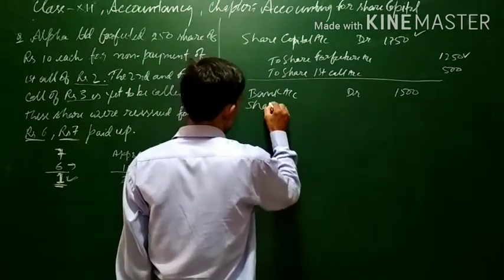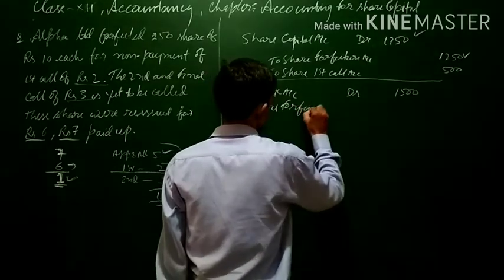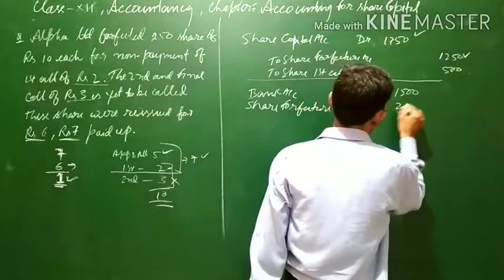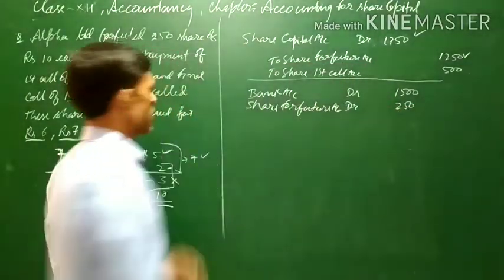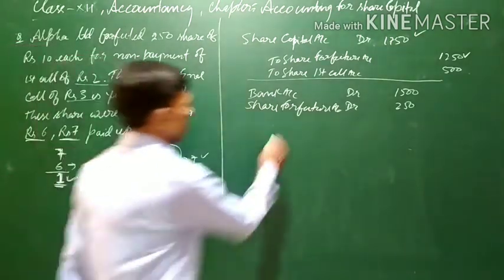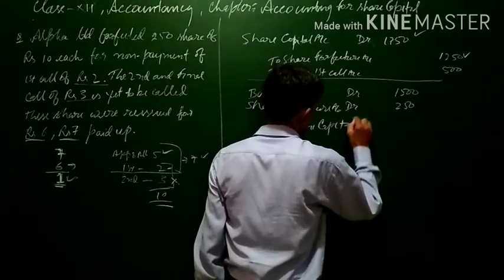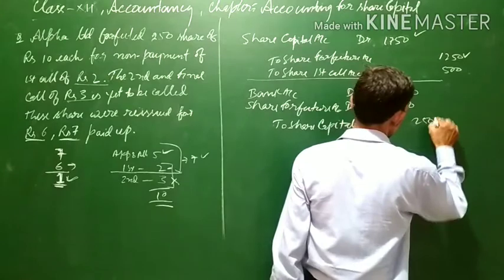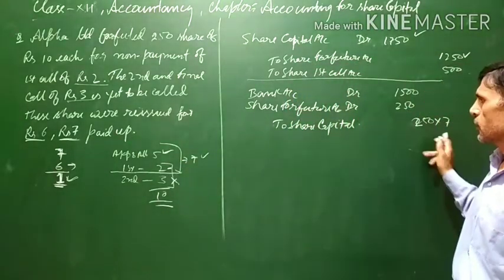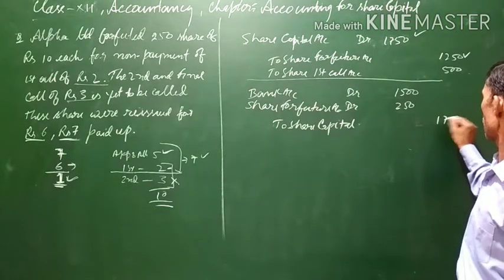So share forfeiture account will be debited with 250 into 1, that is 250, as the discount is 1 rupee per share. Share capital account will be credited with 250 into 7, because it is considered that rupees 7 is paid up. It will come to 1750.